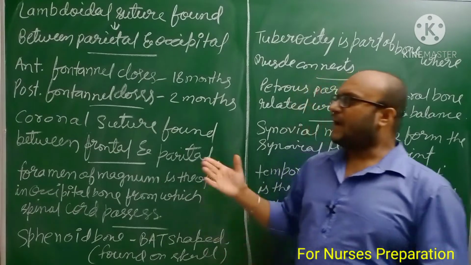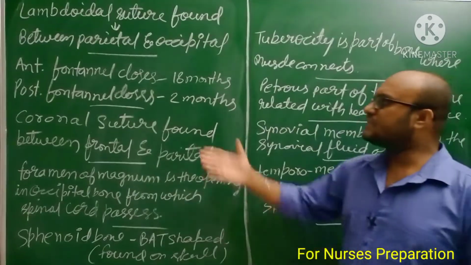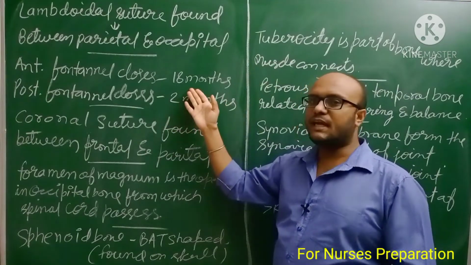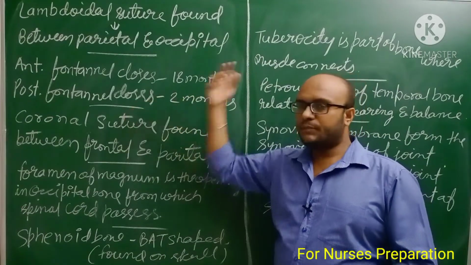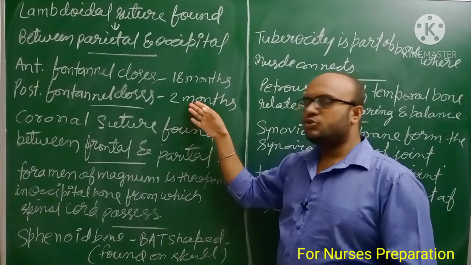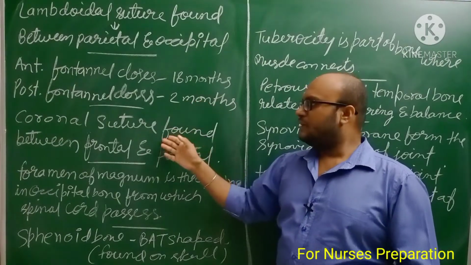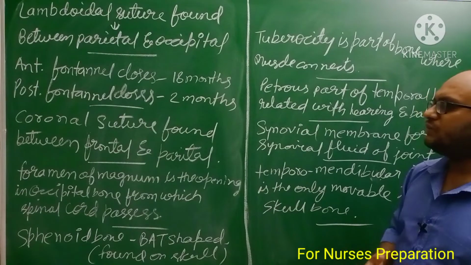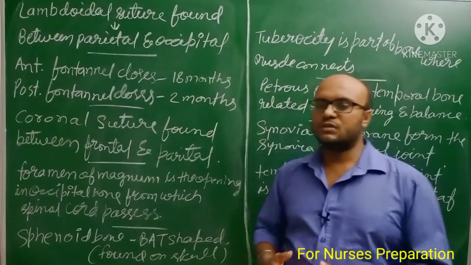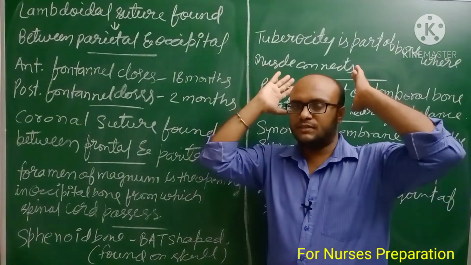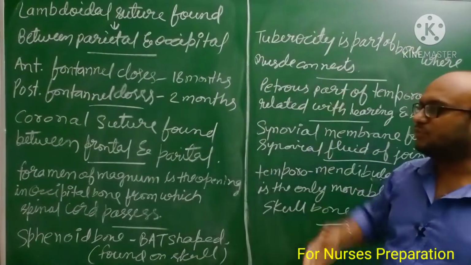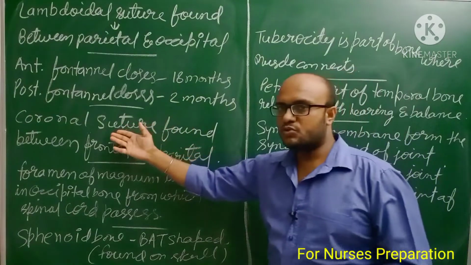Next, anterior fontanelle closes at 18 months of age, whereas posterior fontanelle closes at 2 months of age. Next, coronal suture is found between frontal and parietal bones. This is the frontal bone and this is the parietal bone. A suture that connects the frontal and parietal bones is known as coronal suture.